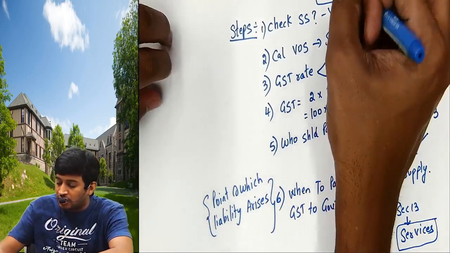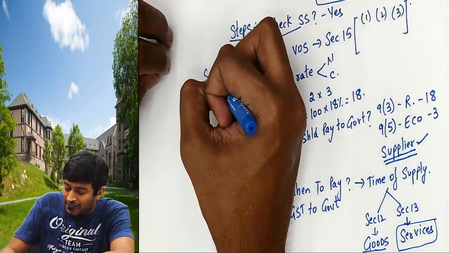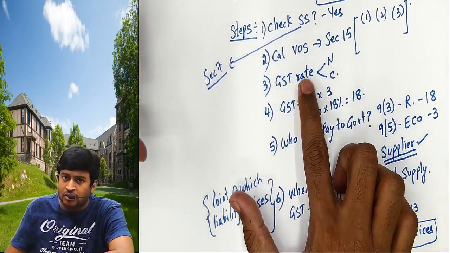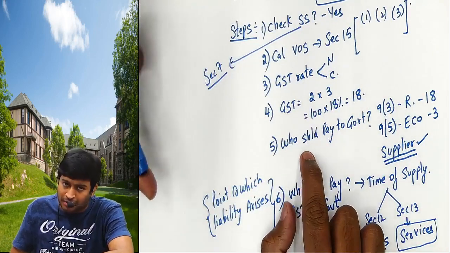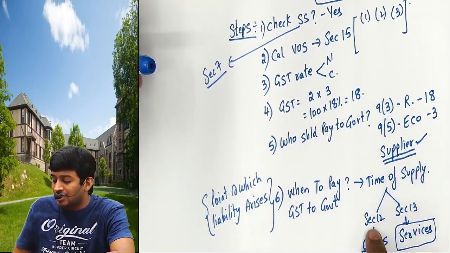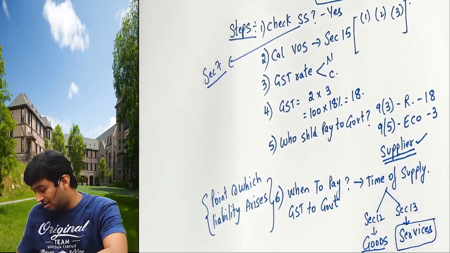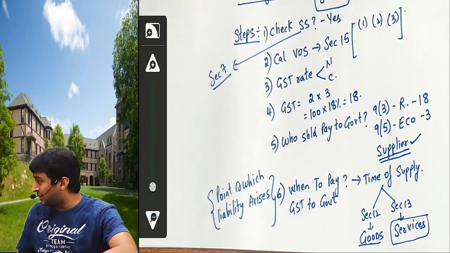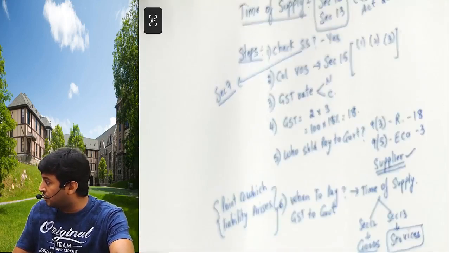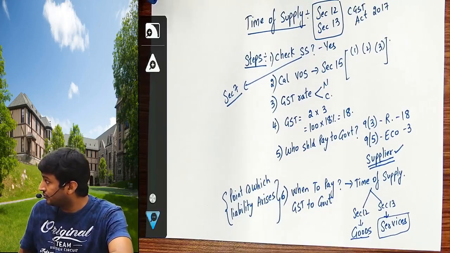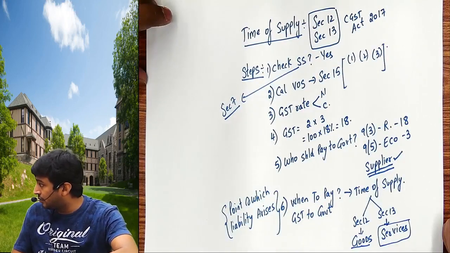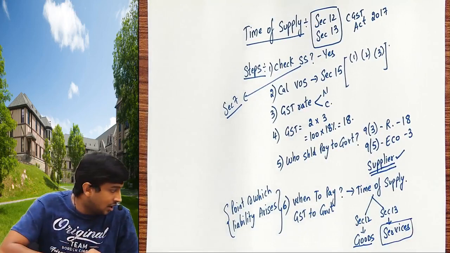पहले सप्लाई है कि चेक करो. वो कौन सी सेक्शन में चेक करते हैं, whether supply है, सेक्शन 7 में चेक करते हैं. फिर value of supply find out करो, GST rate find out करो, multiply करो, GST आता है. फिर will ask who should pay. That also we understood. Now we are asking when to pay. That is called time of supply. Section 12, 13, we will first start with 13. अगर ये लॉजिक समझ में आ गया, trust me sir, the GST structure is complete for you. No one can teach this way. Please copy this properly. चलो कॉपी करो. Start copying please. Thank you.